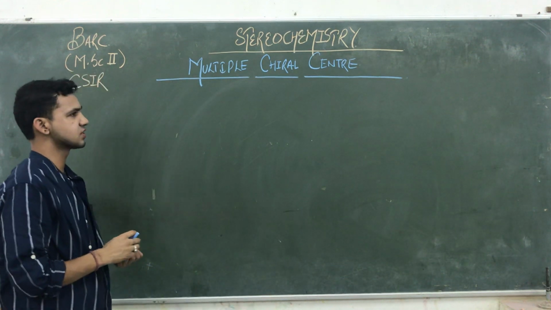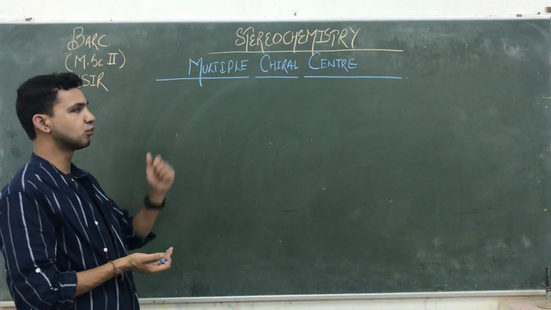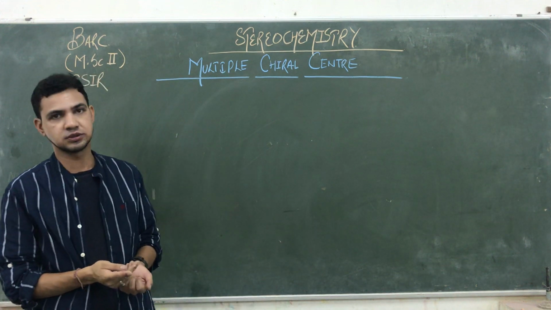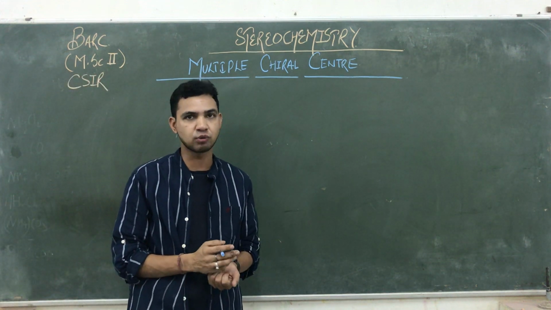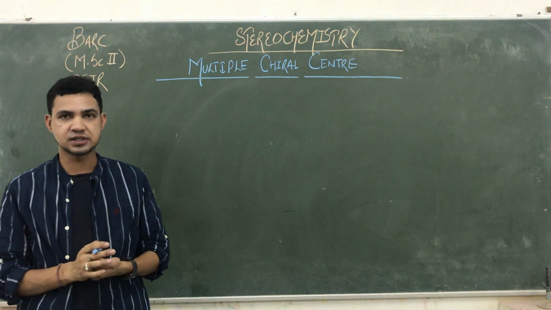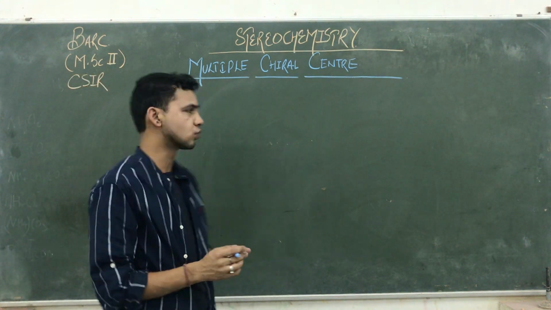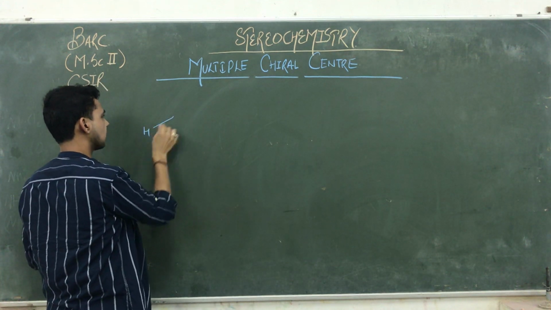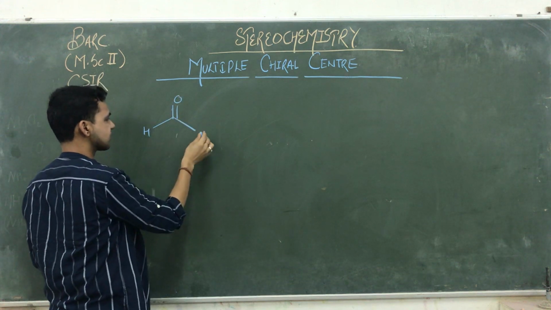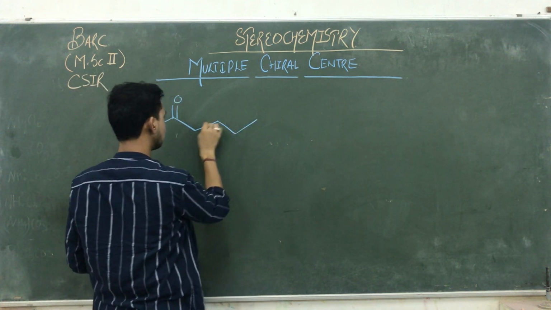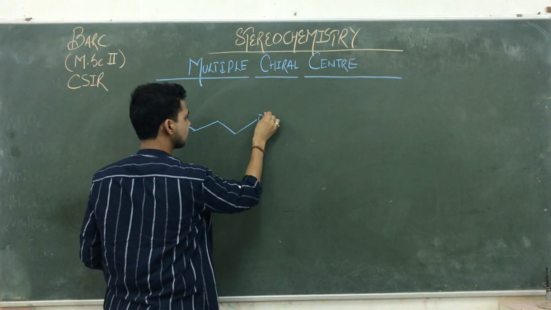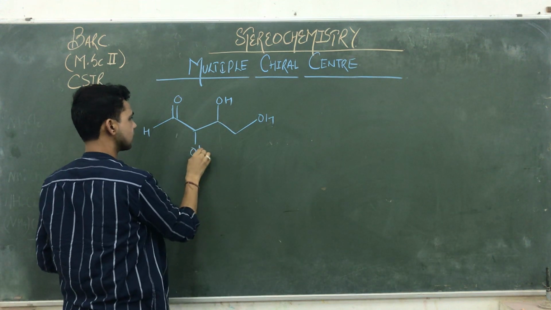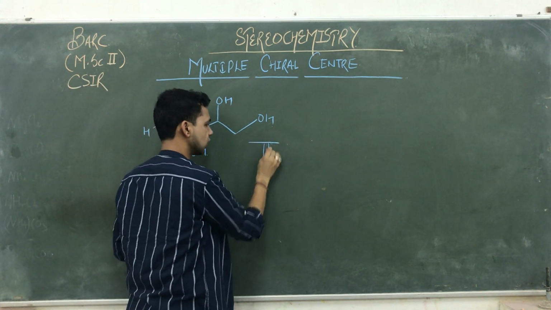First of all, we have already studied one chiral center, and we are now moving on to multiple chiral centers. With the help of examples, we start from the 4-carbon carbohydrate, then work on the 5-carbon atoms, and then study glucose. So see what happens in the case of 4-carbon carbohydrate compounds. Today we are taking one example of the 3Os. Here are 1, 2, 3, 4 carbon atoms. That one is OH, and that one is OH, and that one is OH. So guys, it's an example of 3Os.